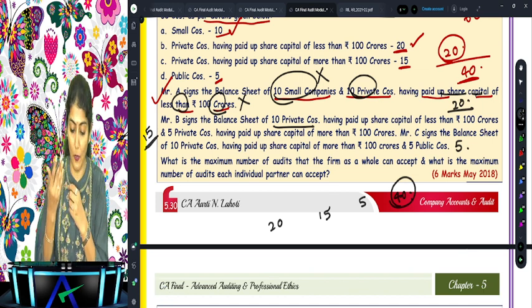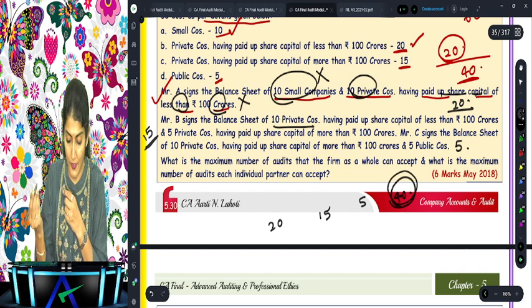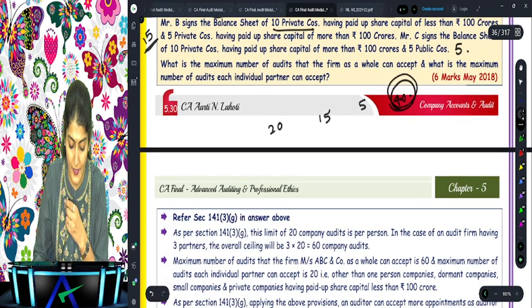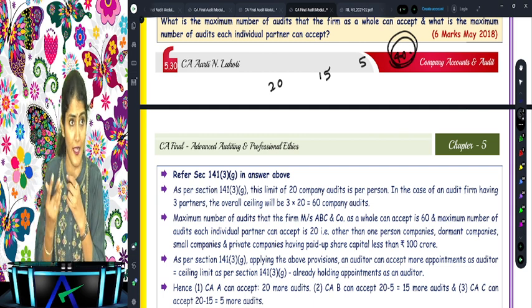Are you understanding? What is the maximum number of audits that the firm can accept as a whole? 40. And what is the maximum number of audits each individual partner can accept? So 20, 15 and 5. Are you getting that? Right?